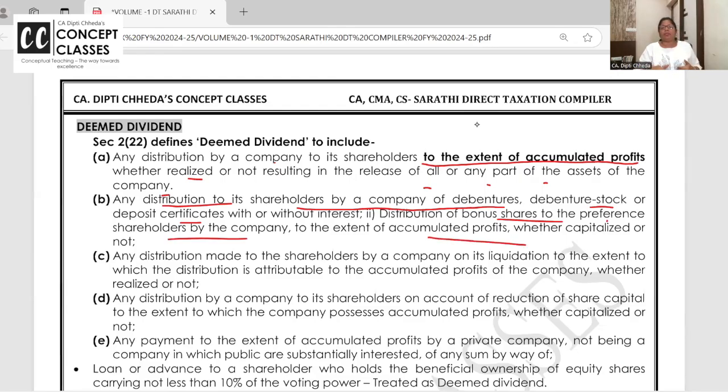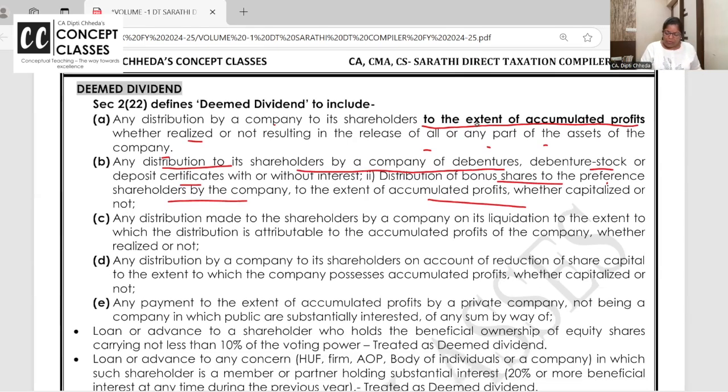Out of accumulated profit, you have given anything to the shareholders in the form of debentures, or you are giving bonus share to preference shareholders out of accumulated profit, or company is going into liquidation.